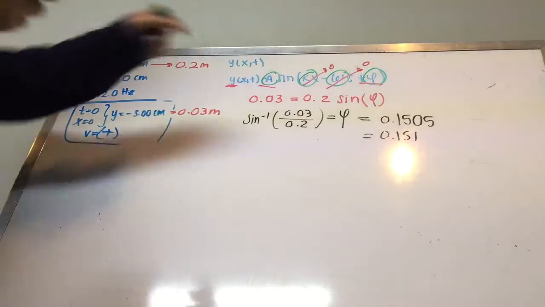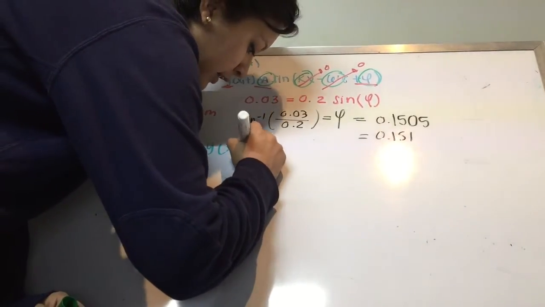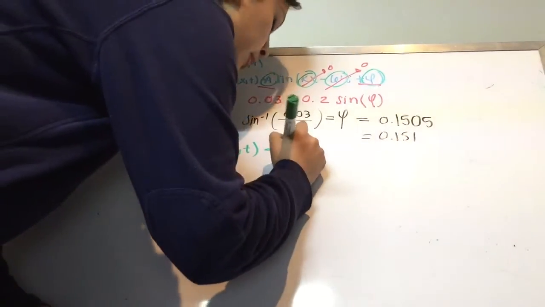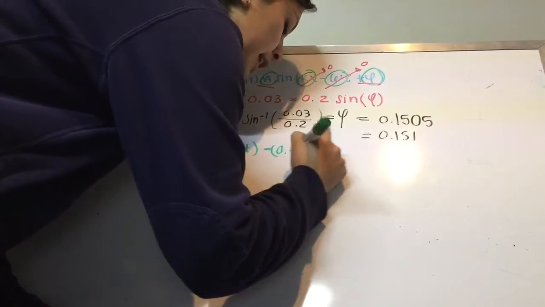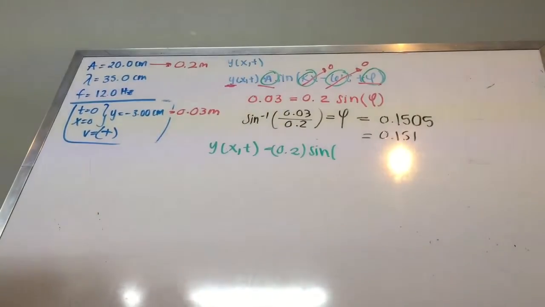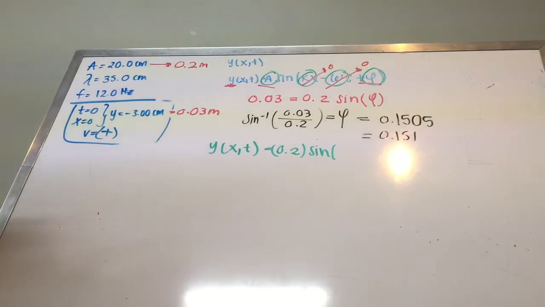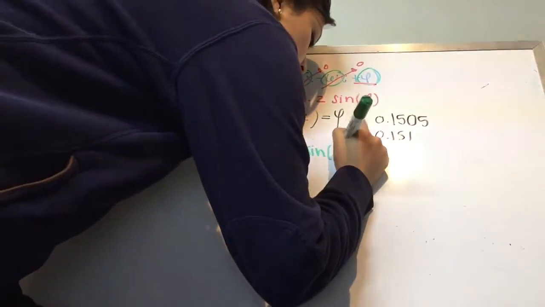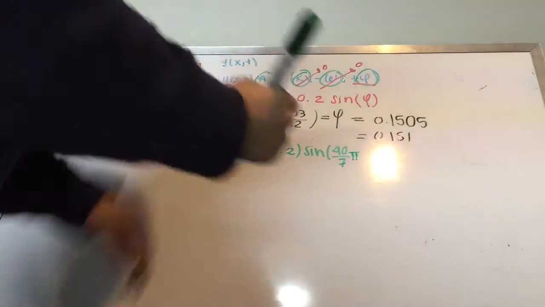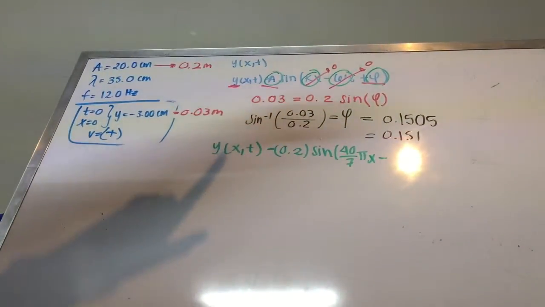So we're going to obtain that the position y at any time and any position x will be the same as our amplitude, that is going to be 0.2, okay, times the sine of our angular wave number, which we took in the last part of our problem, and we got that it was 40 over 7 pi, times the x minus the angular frequency.